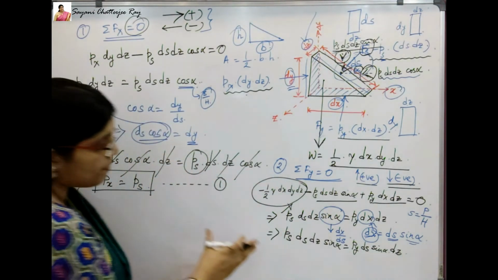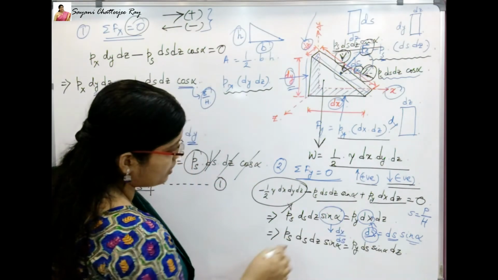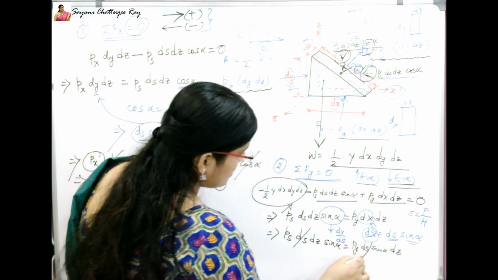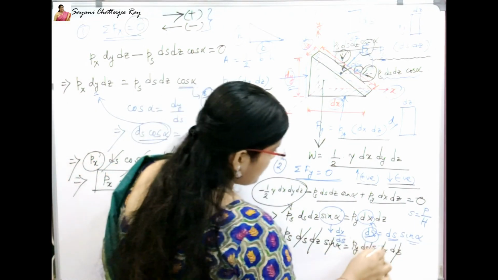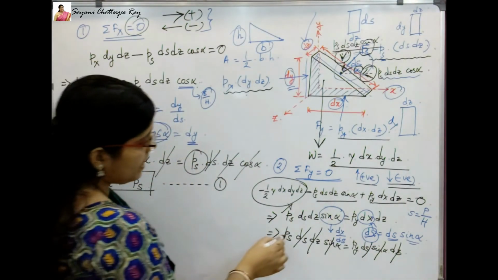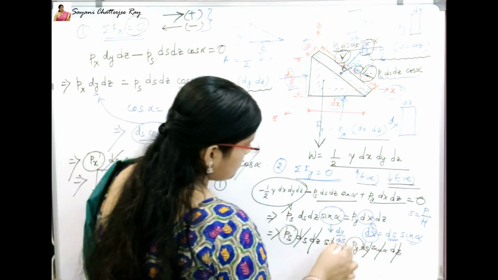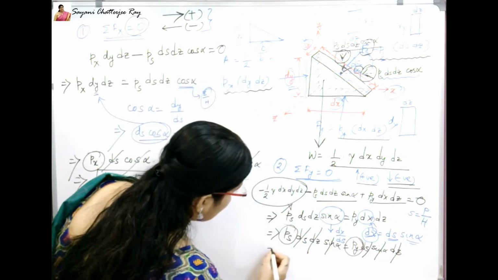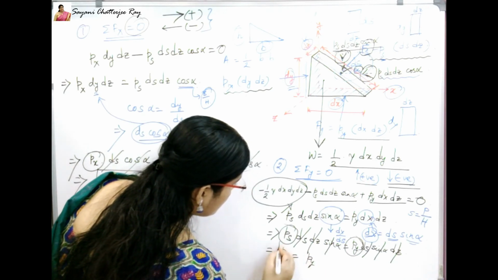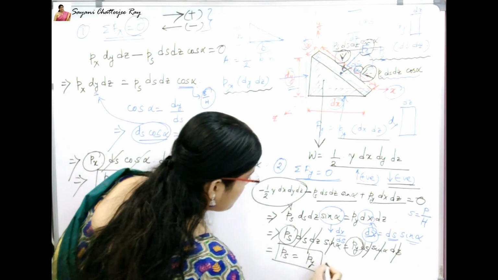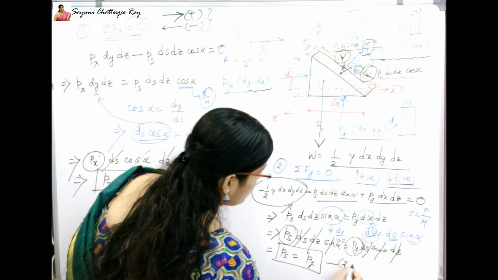Now there are some common terms which you can see in this equation. ds will get cancelled, dz will get cancelled, sine alpha will get cancelled. What is remaining? Ps, Py. So we can write it as Ps equals Py. Mark it as equation number 2.